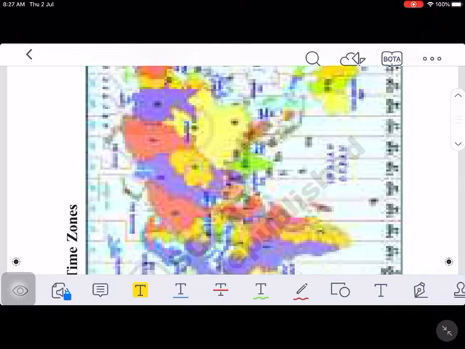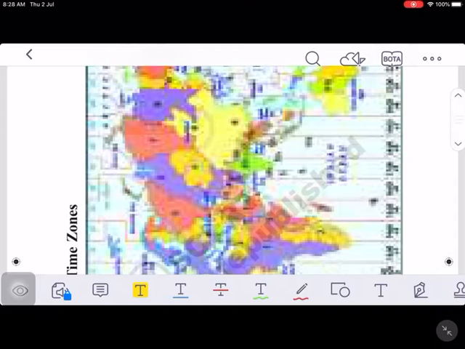We have selected 82 degrees 30 minutes east longitude as our standard meridian. That means for each longitude 4 minutes. So 82.5 multiplied by 4 is equal to 330 minutes, divided by 60 is equal to 5.5 hours.